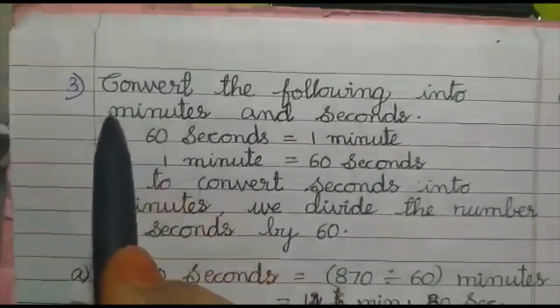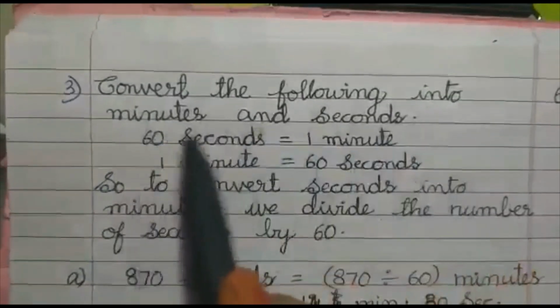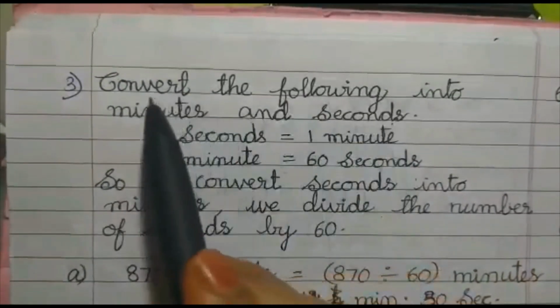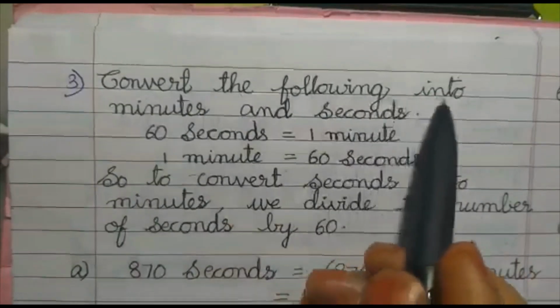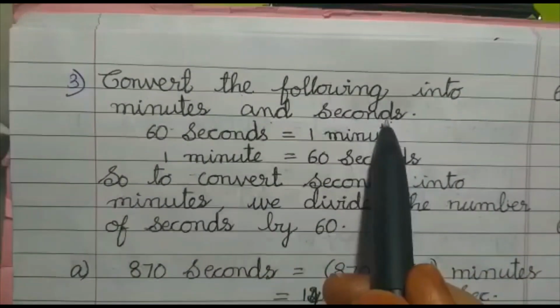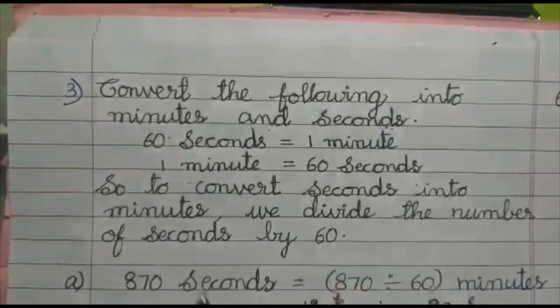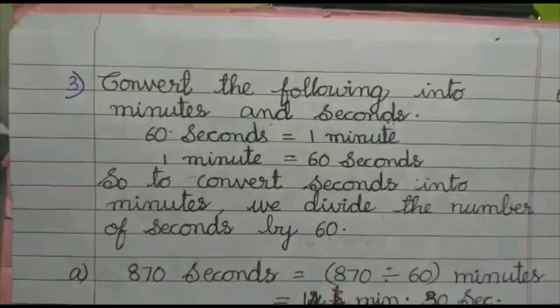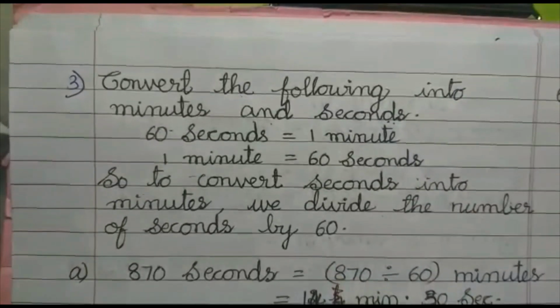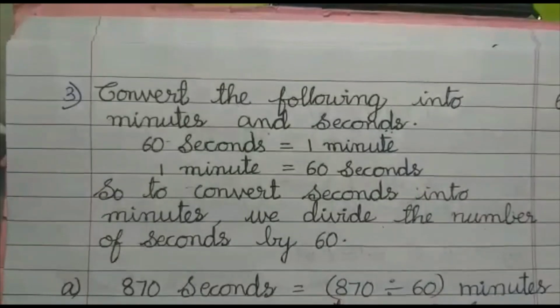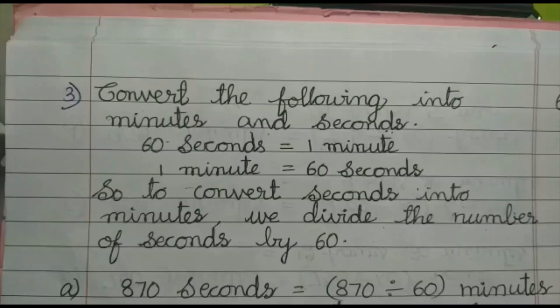Now see the third one, children. Convert the following into minutes and seconds. I repeat the question. Convert the following into minutes and seconds. Okay, here a few seconds are given like this: 870 seconds, 965 seconds. Seconds are given that we have to convert into minutes and seconds.